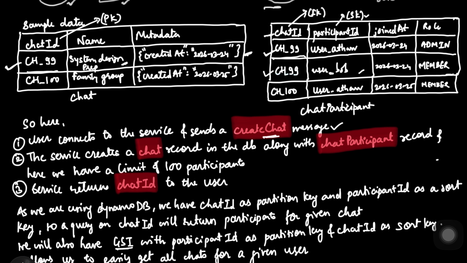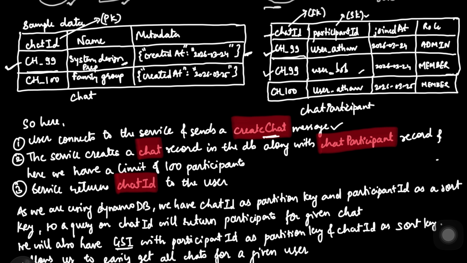GSI is nothing but global secondary index. We essentially tell DynamoDB to maintain a shadow copy of the table where the keys are flipped. So in the GSI, the participant ID becomes the partition key, and now when Atharv logs in, we can fetch the entire chat list in one tiny cheap query. So we have turned a massive scaling bottleneck into a trivial order of one lookup.